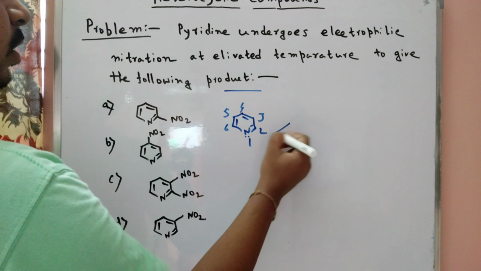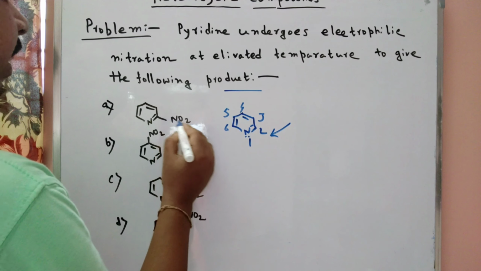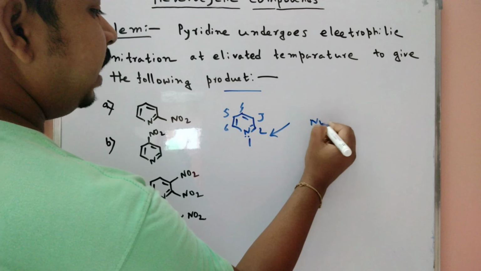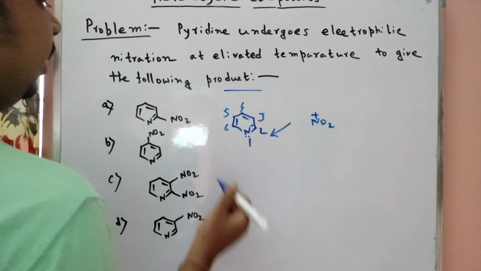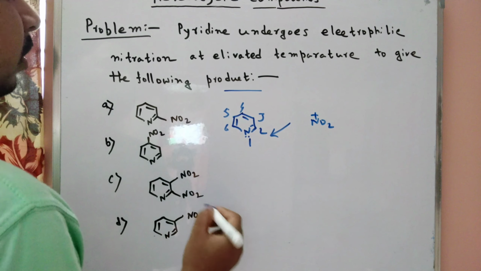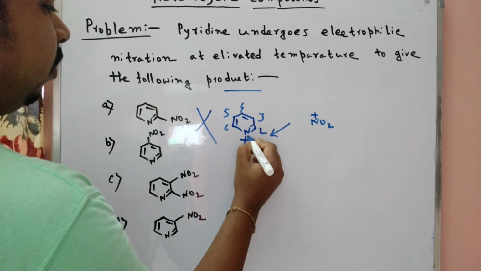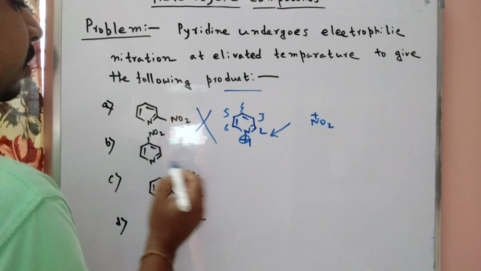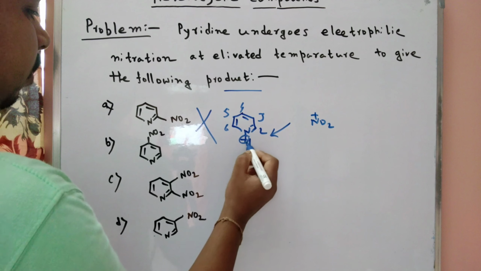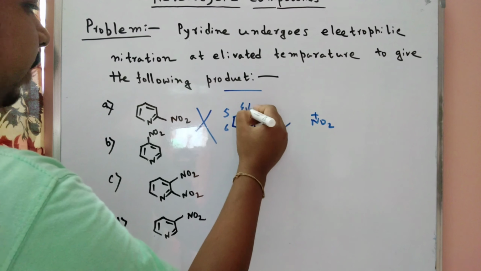At the 2 position, the NO2 plus electrophile cannot bind, so it is not possible. We also know that the plus charge is formed on that center when 4 attack is possible.